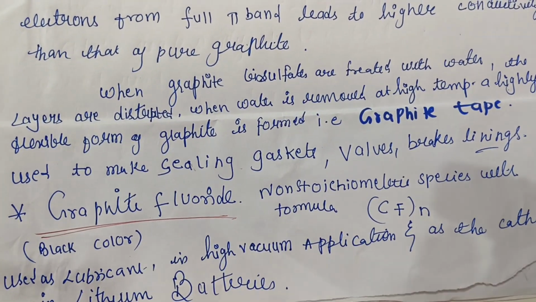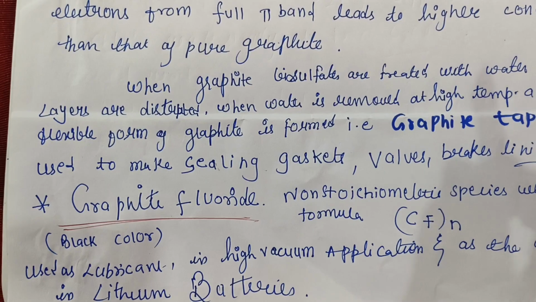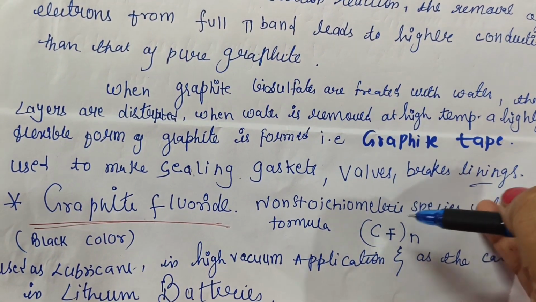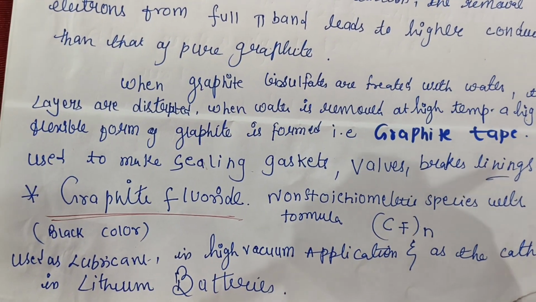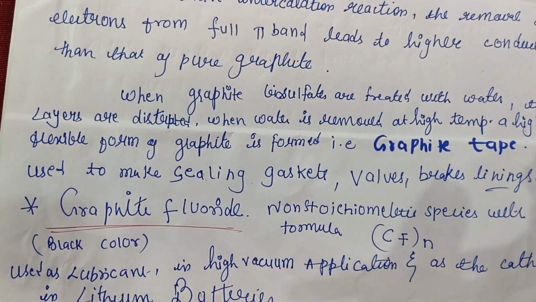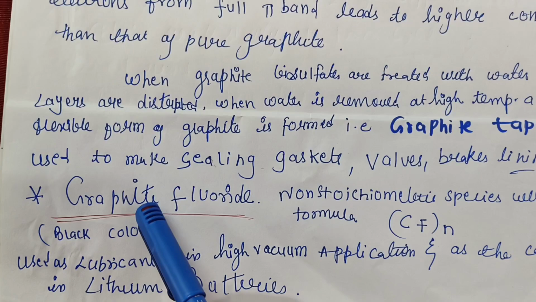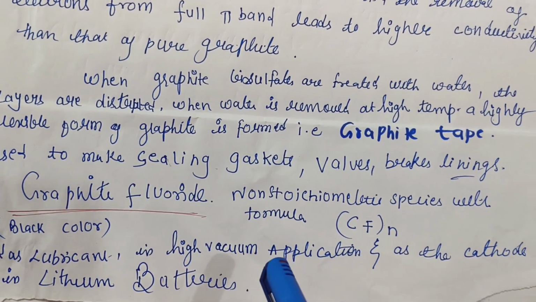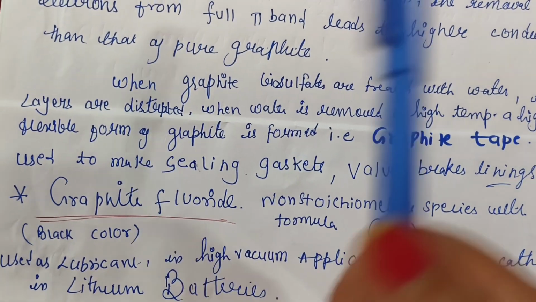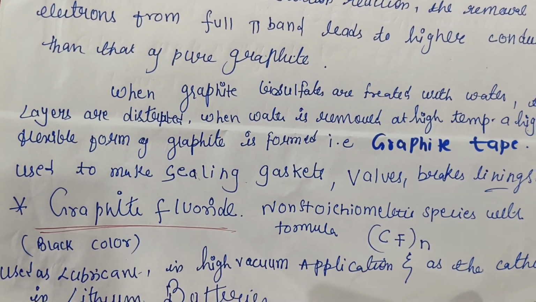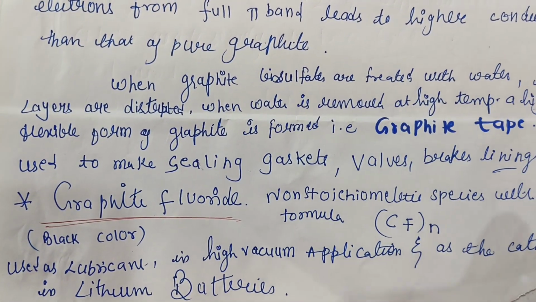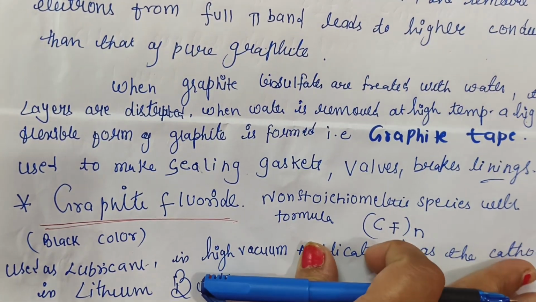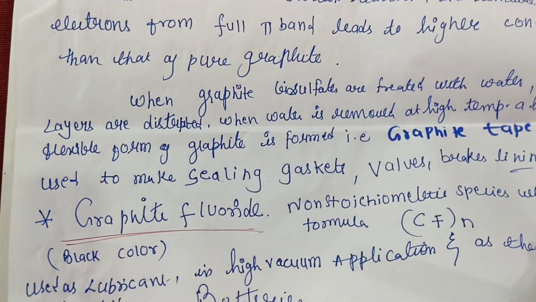And there are many compounds of the graphite with halogens, like graphite fluoride. It is a non-stoichiometric species with the formula CFn, so it is not fixed how many fluorines are there with the carbon layer. But the graphite fluorides are black in color. They are used as lubricants in high vacuum applications and as the cathode in lithium batteries. So nowadays lithium batteries are mostly used, and in these lithium batteries our graphite fluorides are used as cathodes. So you can write these important applications.